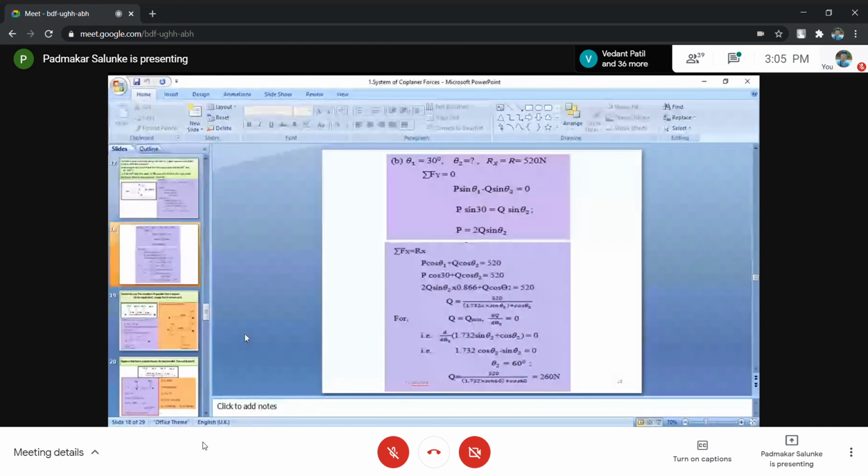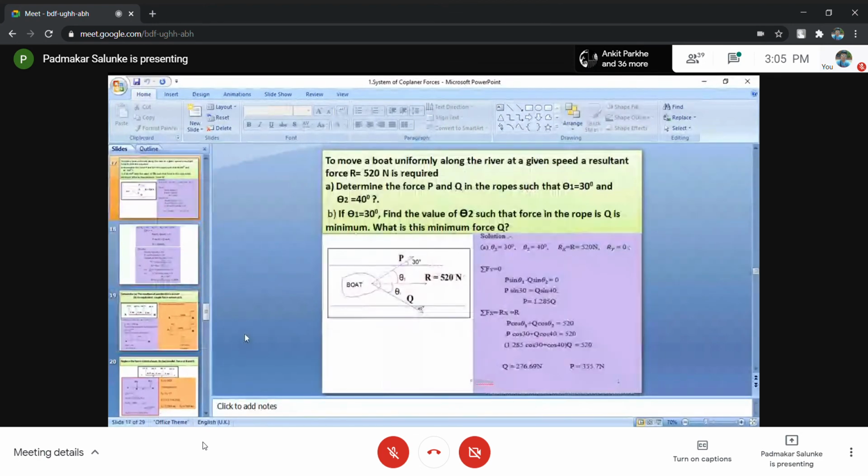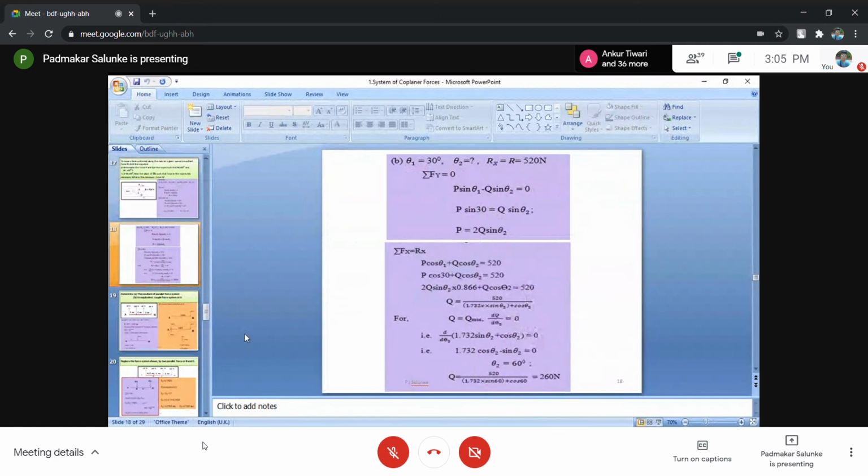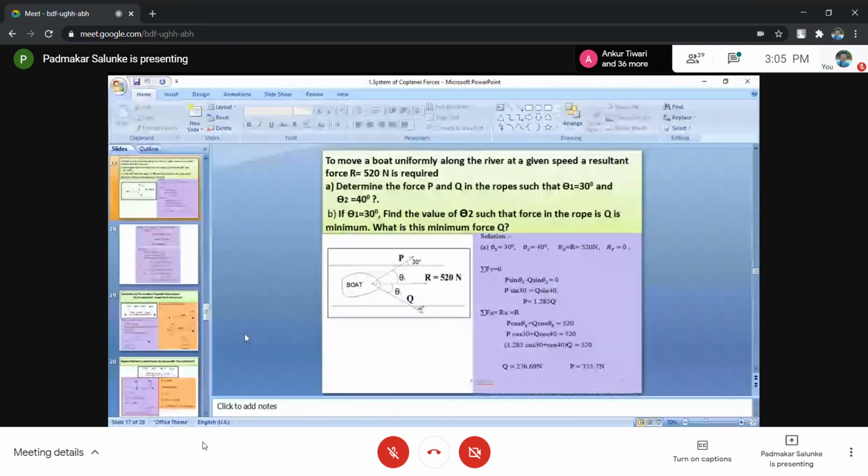And what you have to do is substitute this theta 2 magnitude in the upper equation, which is unknown in terms of theta 2. When you substitute that, you will get Q equals 520 divided by 1.732 multiplied by sin theta 2, that is sin 16, plus cos theta 2, that is cos 16. And after solving this, you will get the answer equals 260 Newton. This 260 Newton answer, if I compare with this Q, that is 276, look at that here.